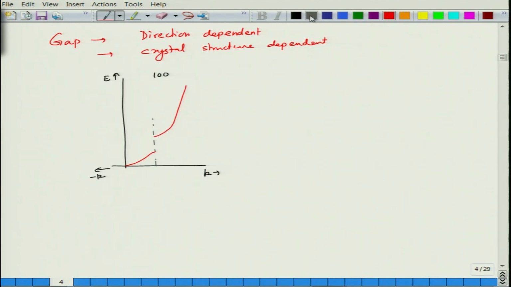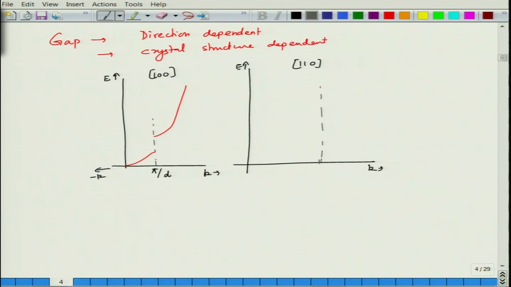So, this is in a, let us say, cubic crystal, this will be at pi by d. Okay. If you look at the same for, so this is k E, if you look at for now 110 direction, for 110 direction it may be different. For 110 the effective gap is at a different position. So, the reciprocal lattice point for this is at slightly higher k value, this is at root 2 pi by d,